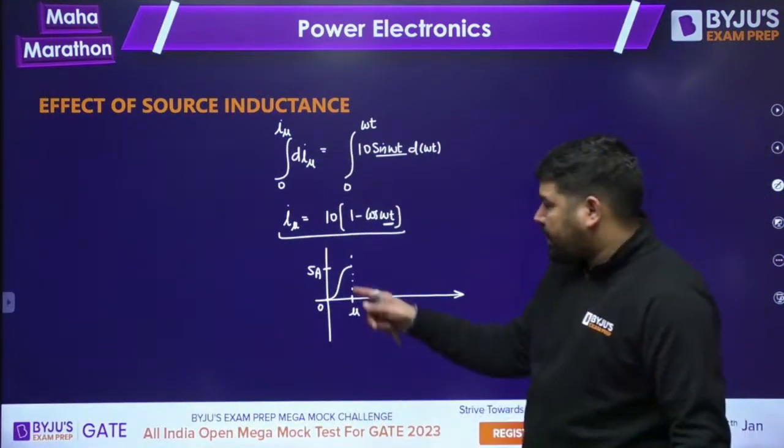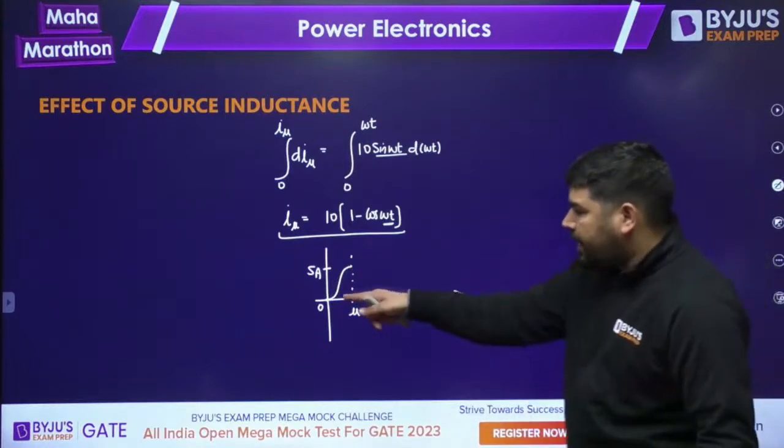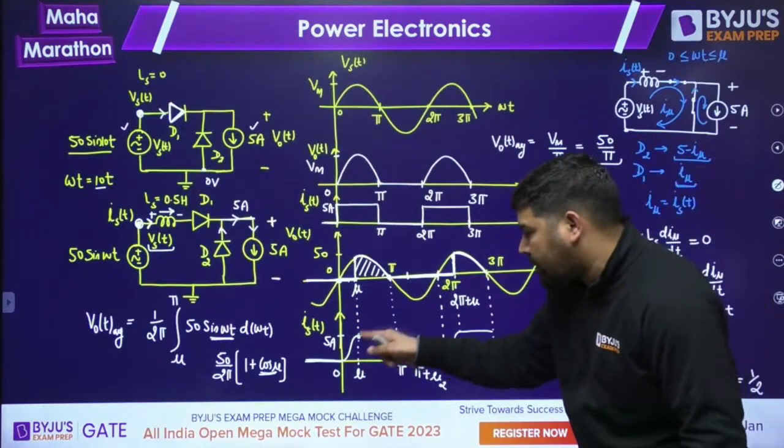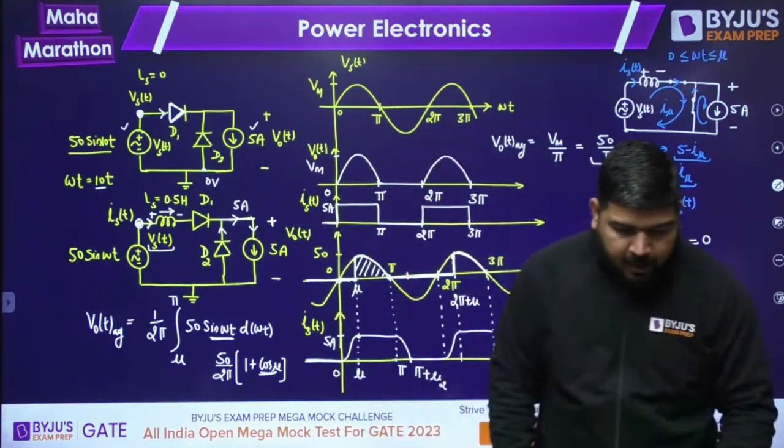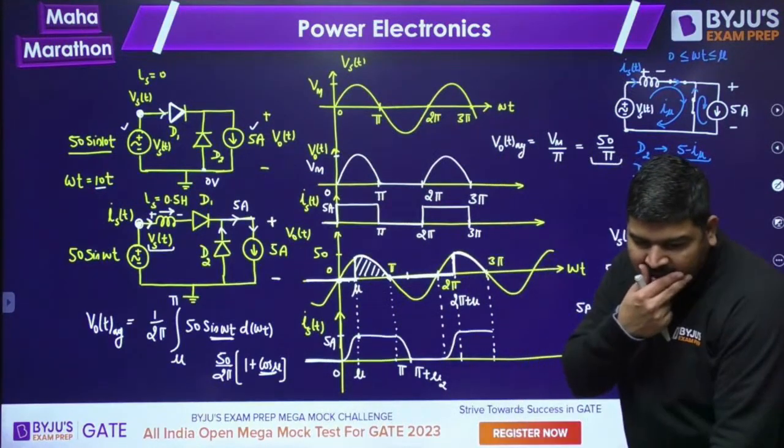I hope it is clear. So this will be the wave shape of the current during this interval. It will not be linear. Remember this point. It will not be linear.